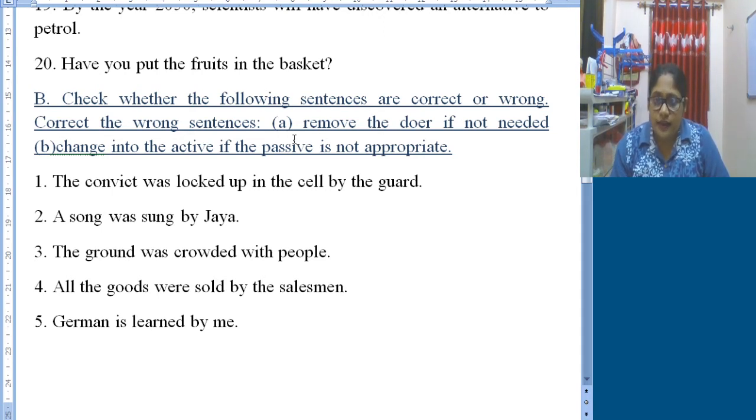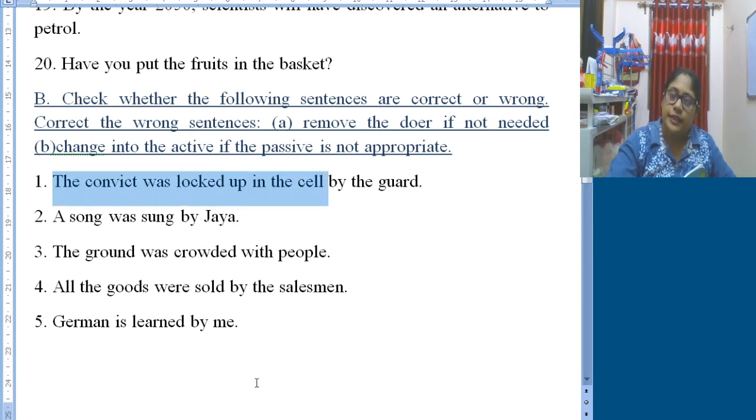That is less important. But the most important is the convict was somehow locked up. So here we can omit the by the guard portion. So here the convict was locked up in the cell. If we do up to this much, then I think by the guard is not that much required. So we can omit the doer here.